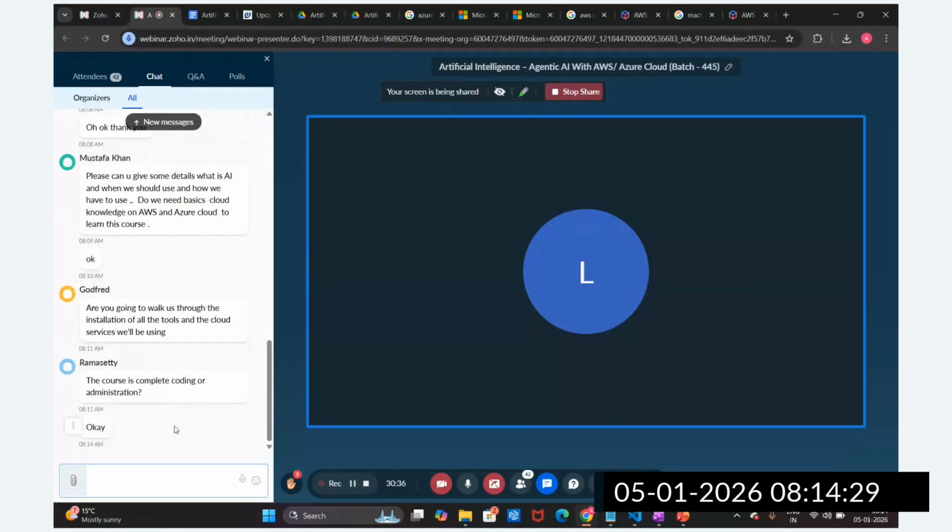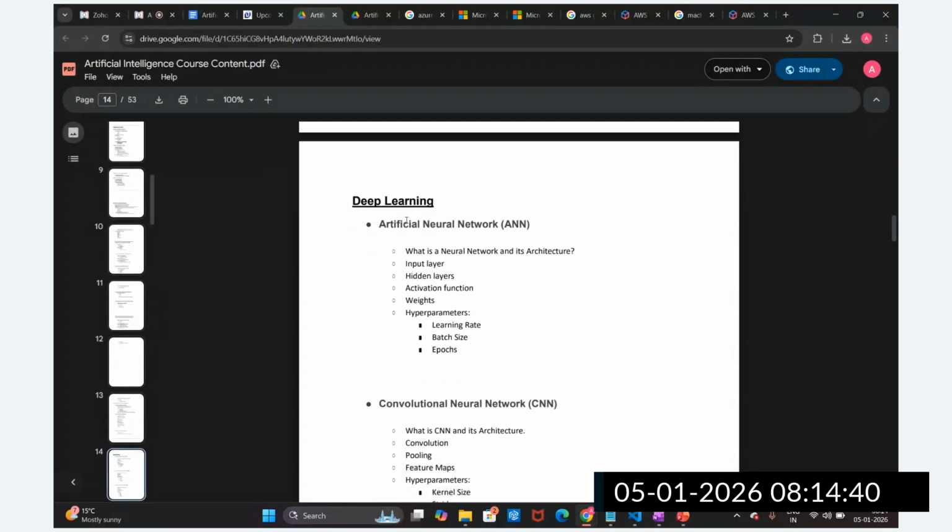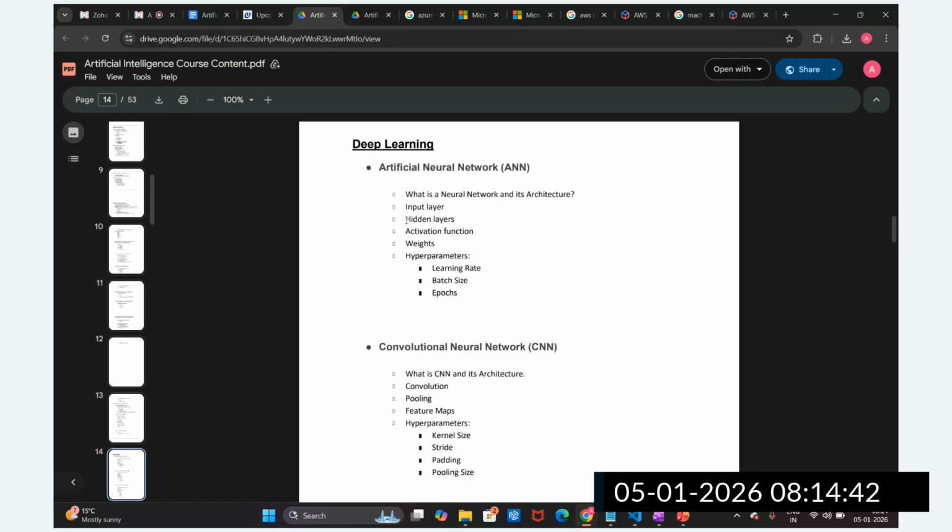Great. So after Python completion, we are going to complete statistics and machine learning. After machine learning, we are going to start with deep learning. In deep learning, we are going to understand different frameworks such as ANN, artificial neural networks. These are some of the pointers we listed here. What are neural networks? We will compare machine learning and deep learning, and understand why there is a need for deep learning and what the different frameworks are.